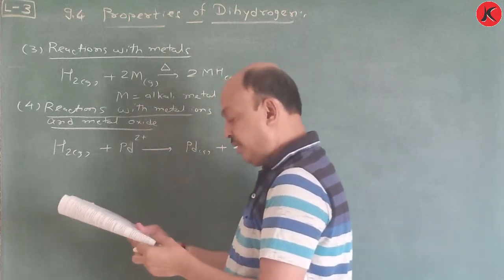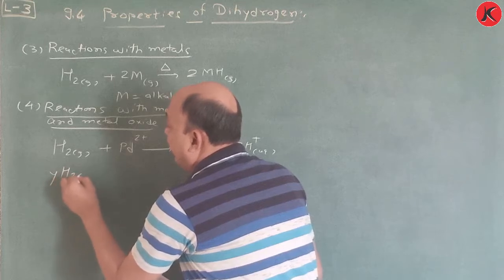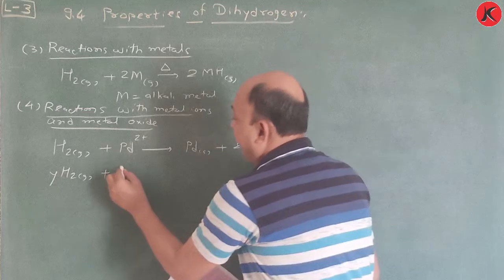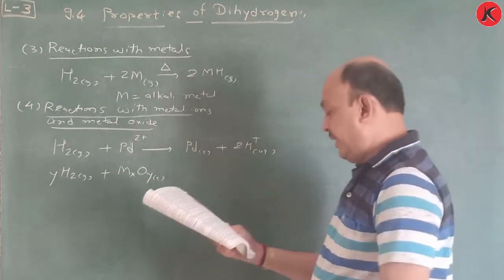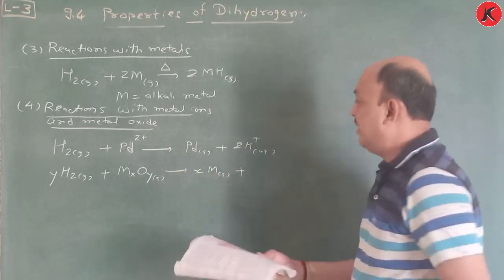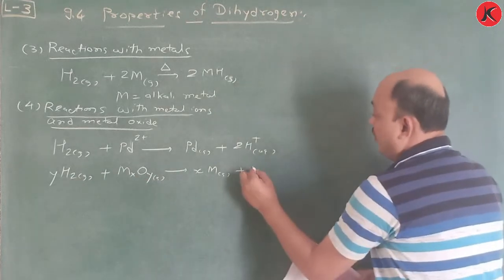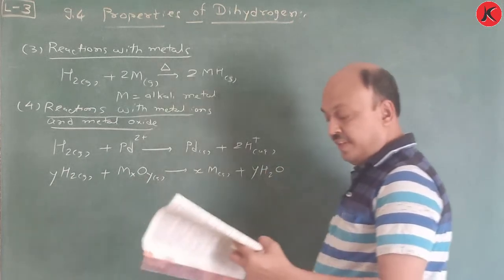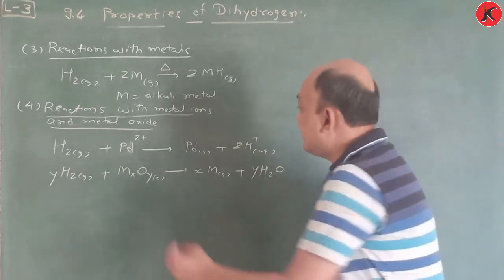Another one you have to remember: y H2 gas plus MxOy solid, and it gives x M solid plus, that means this becomes solid, and here you obtain y H2O. Y and x are certain values, so here you have to remember. Here it reduces some metal ions. This is the reduction reaction.